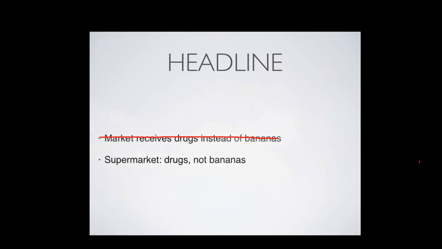The next option I thought of was something like this: "supermarket, drugs not bananas." Well, that's 4 words. Remember, your headline doesn't have to be grammatically correct, so this one certainly isn't, but it doesn't feel like it really is getting the point of the story, right? It's kind of confusing. So if somebody didn't know the story, they'd look at this and still not know what's going on. So I think this is a little better one. This is kind of where my thought process is now. Maybe as I work through this example again, maybe next semester, I'll come up with an even better one.